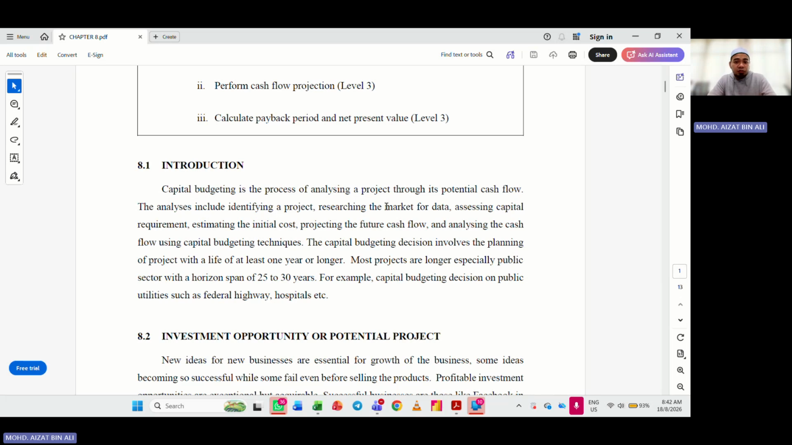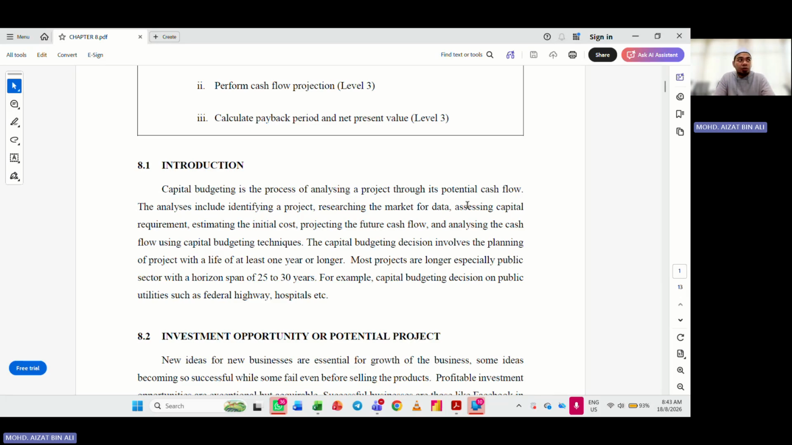Number two, you have to research the market for data. You have to look at the market in terms of the profitability, in terms of sellability of your product or your services. Number three, assessing capital requirement. Once you identify that there is a demand for it, now let's discuss where you get your money.